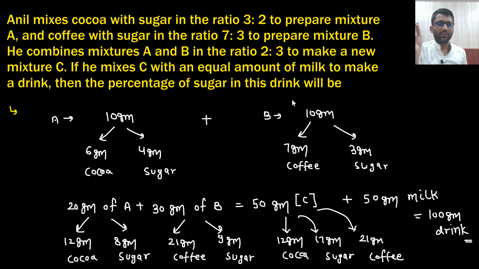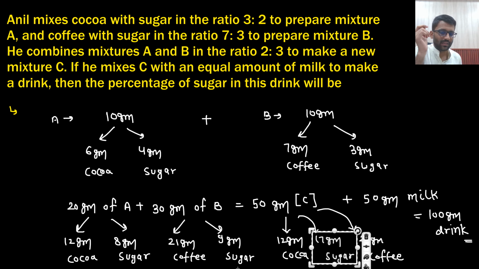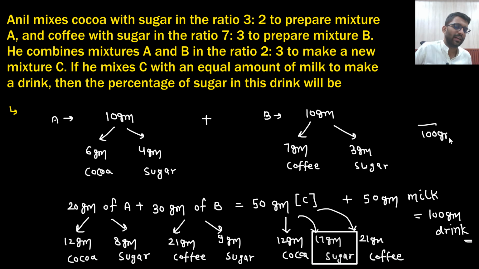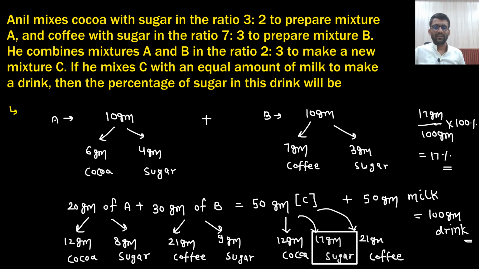Now the percentage of sugar in this drink: how much sugar is there? 17 gram. So in this total mixture there is 17 gram sugar. So what would be the answer? In 100 gram drink, there is 17 gram sugar. So the answer is 17%. So 17% is the final answer.